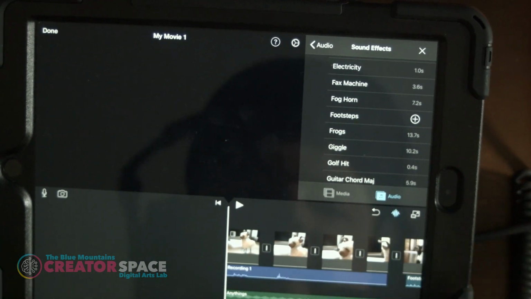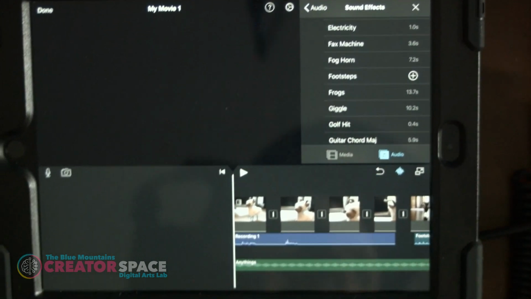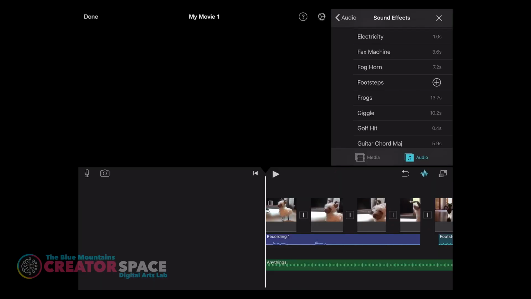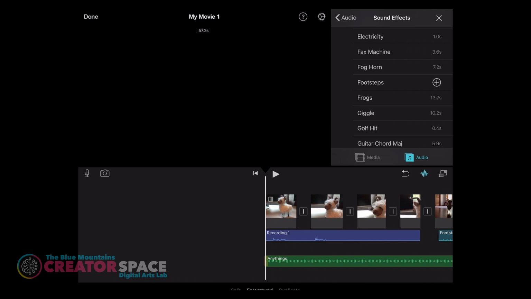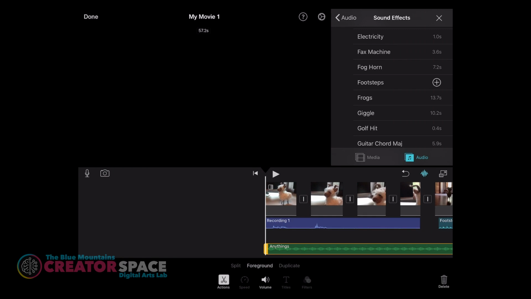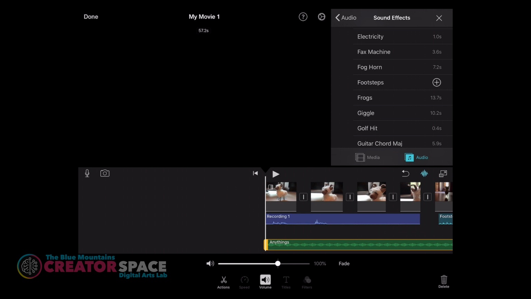So if I hit that, we can actually see the wave files. So you can kind of see the levels of everything. And what that allows us to do is then if I further click, I can then go to volume. So I can decide if we want this a bit louder or quieter. And I can also do fades and all sorts of fun stuff. So that's what that lets me do.